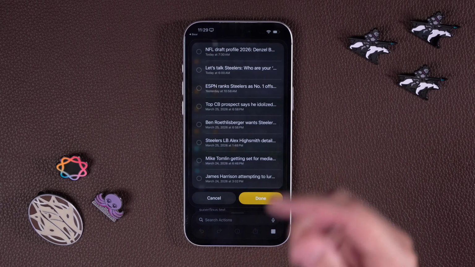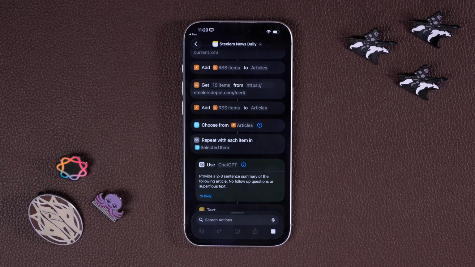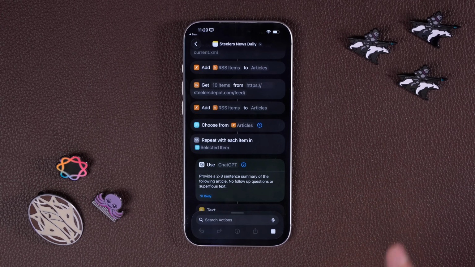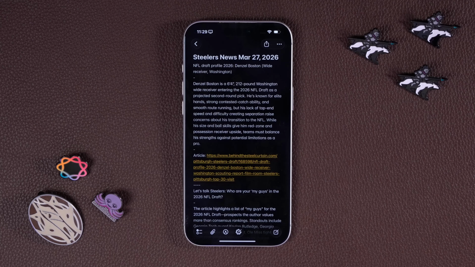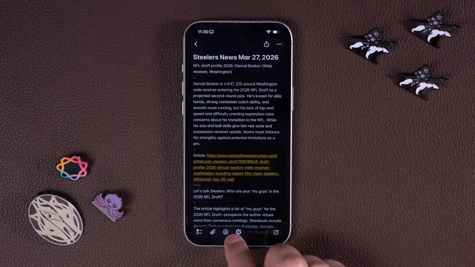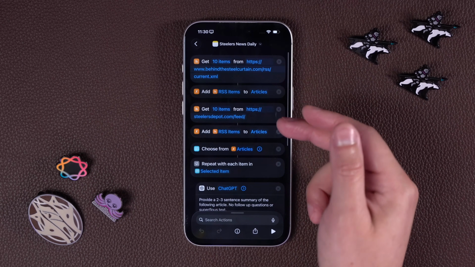You actually get to choose what news stories you want to read more about, so we'll choose the top 3, tap Done. It's actually going to summarize the article, so the Apple Note will have a summary with a link back to the full article if you want to read it in its entirety. And now it created the new note. Here's the title of the article, here's the summary, and a link back to the article if we want to read the full thing. And remember, you can change what this shortcut pulls, just change the title and the RSS feeds up here.